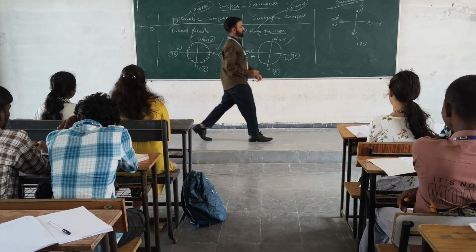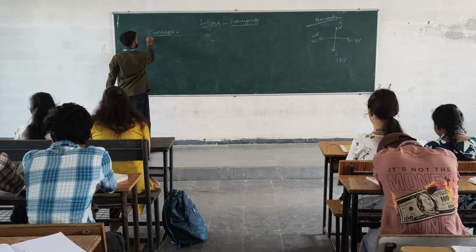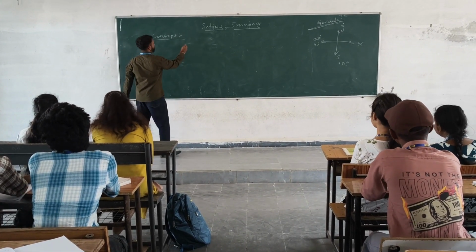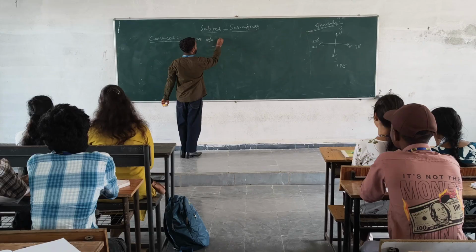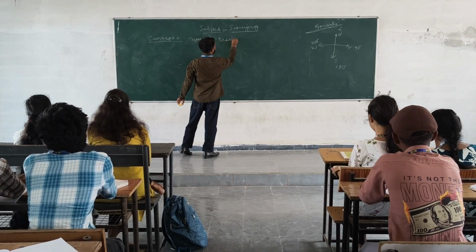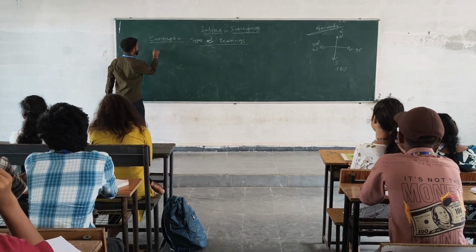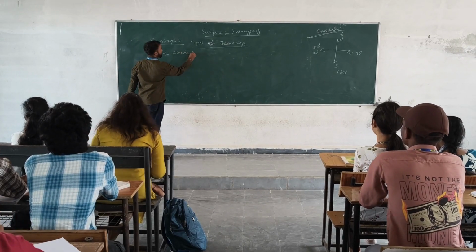Okay. So the next concept is types of bearings. Types of bearings. Here, whole circle bearing.